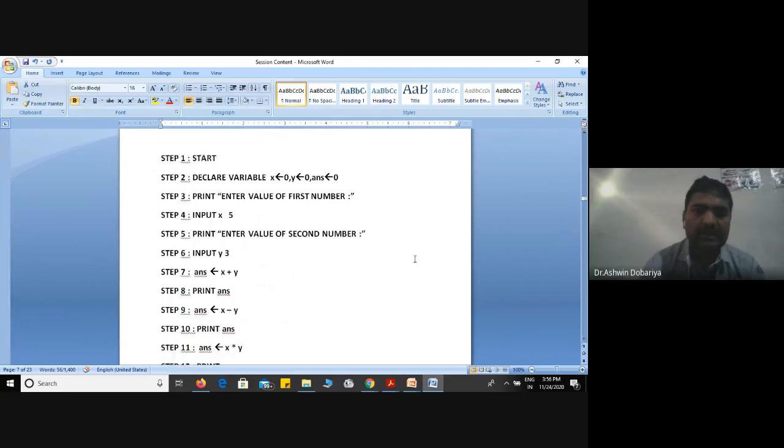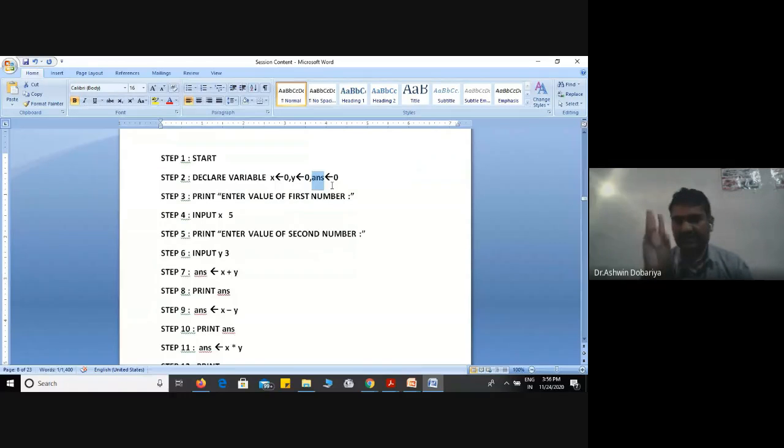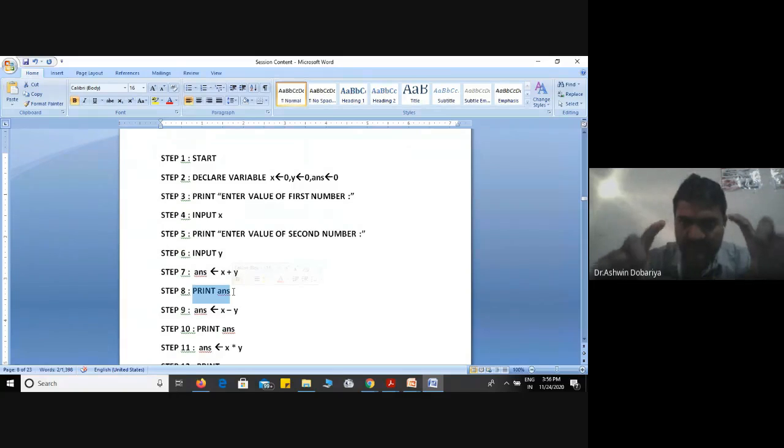See, but here I have declared only 2 variables for input and answer as a general third variable. Then we'll ask for 2 numbers from the user. Now see, what is the difference over here? First I will calculate the addition, and whatever value is assigned into answer, after that I will directly print on the screen. So perform the operation, display on screen.